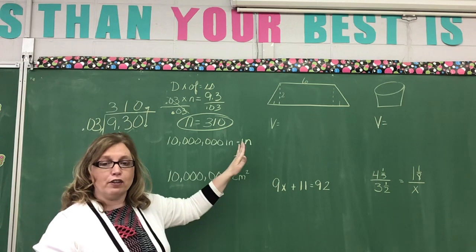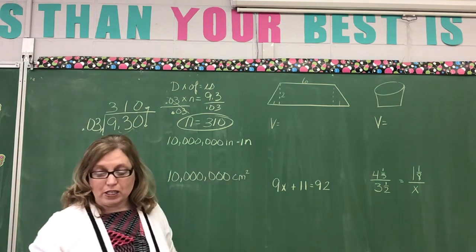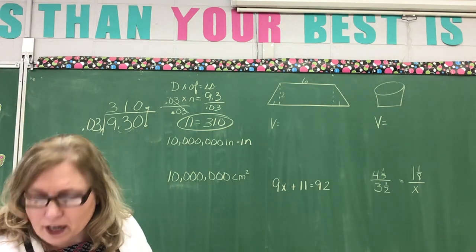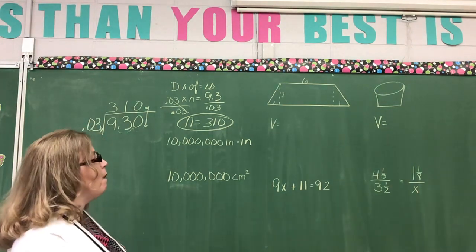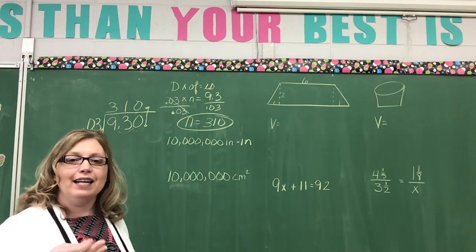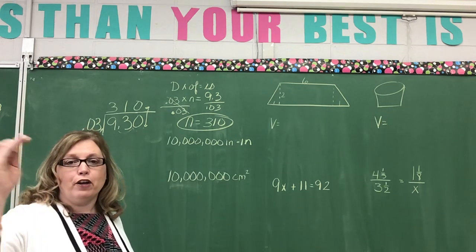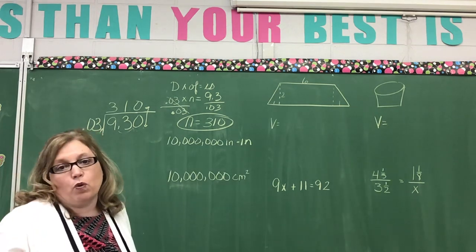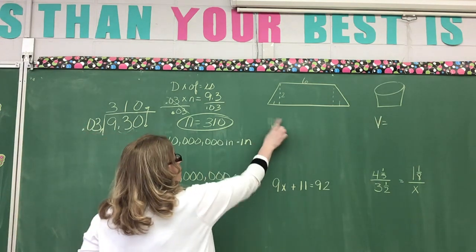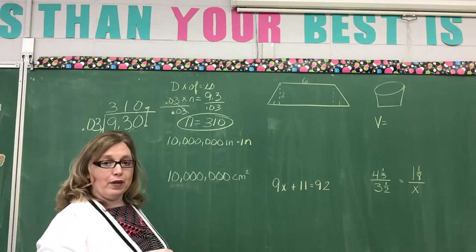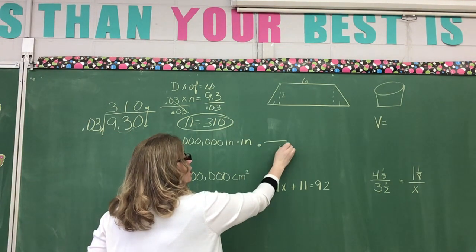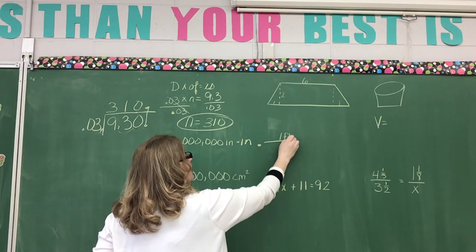Now, I need to convert this. This is inches and it wants me to convert it to feet. So my first question is, how many inches are in a foot? 12. I can say 1 foot equals 12 inches or 12 inches equal 1 foot. It's the same sentence, right? So I need to get rid of the inches. So I'm going to put inches on the bottom. Why? So that I can cancel it out.